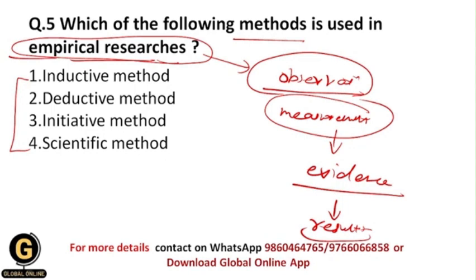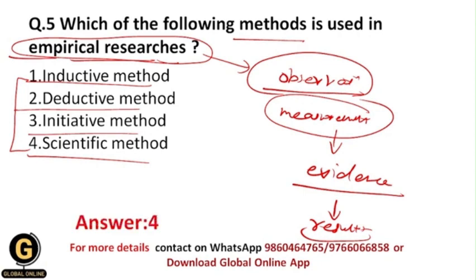So whether we use the inductive method, the deductive method, the intuitive method, or the scientific method, obviously students, the correct answer to this question is 4, the scientific method.